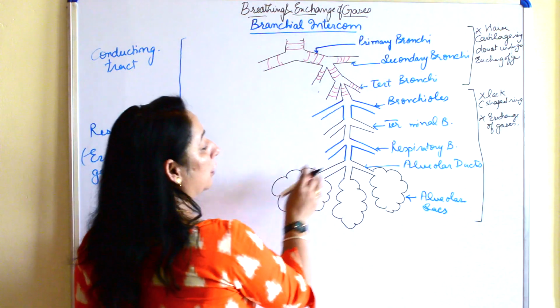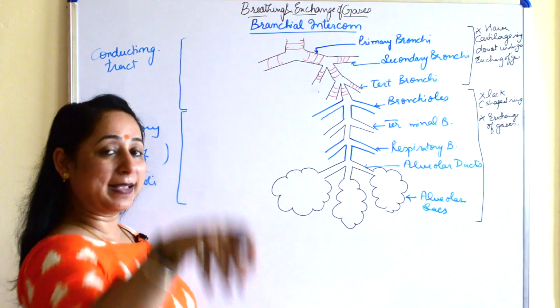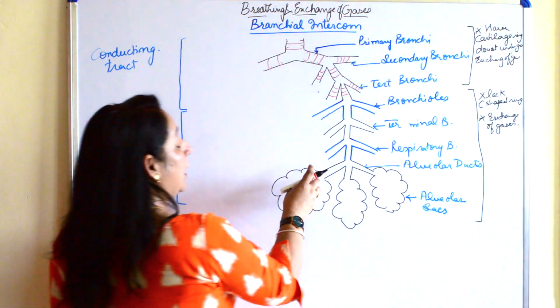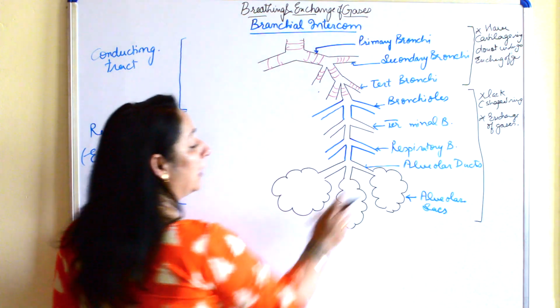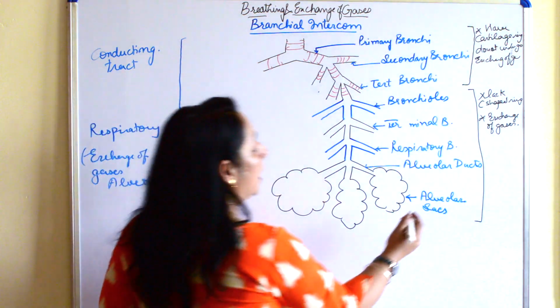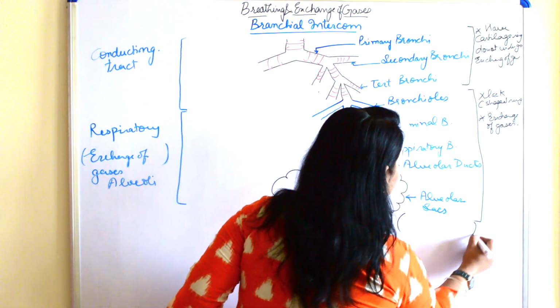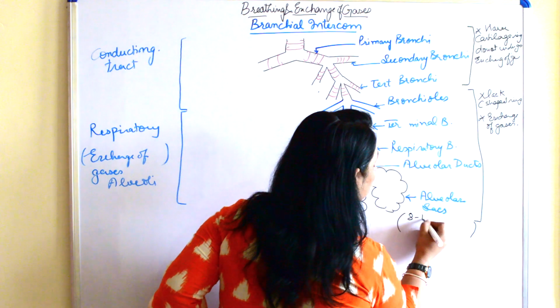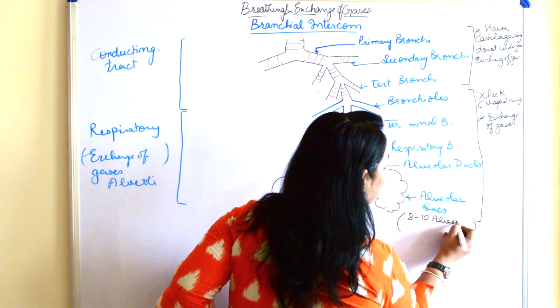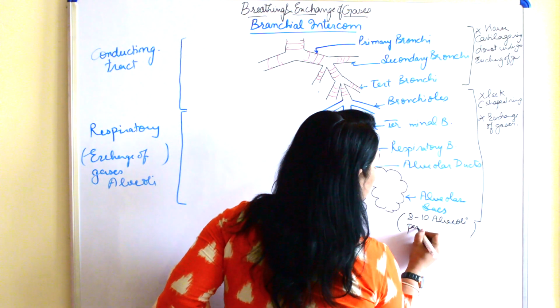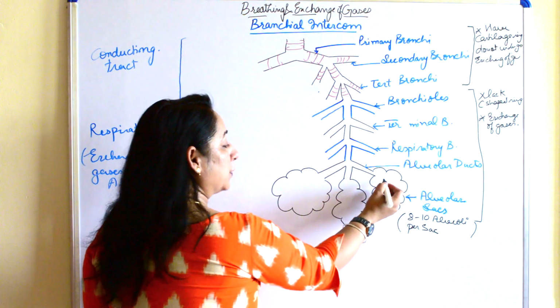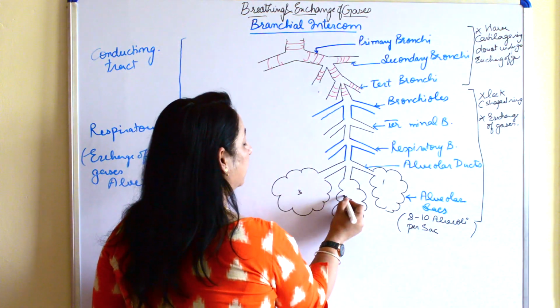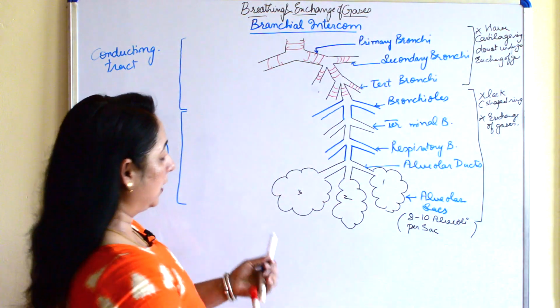Finally, this is the pathway or the passage from where the air is passing. Herein, when we move to the alveolar sacs, there are around 8 to 10 alveoli per sac. So this is sac 1, 2 and 3. Fine. And what is the alveolus?